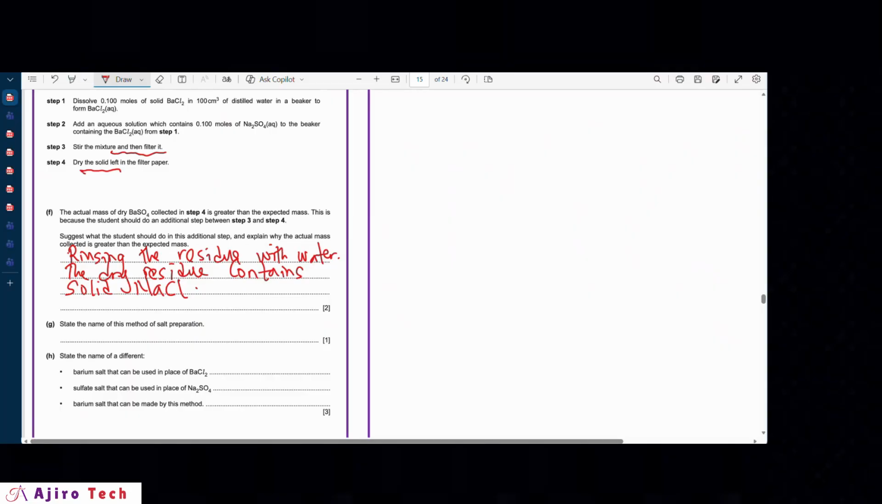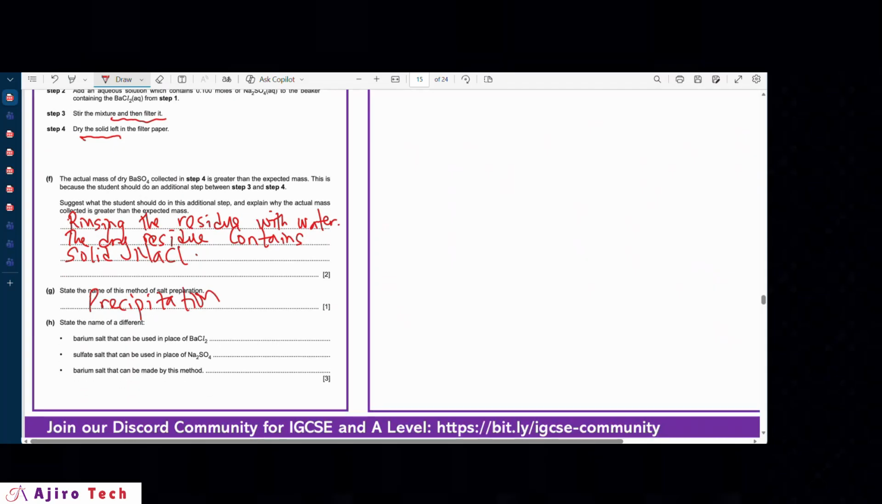Right? So state the name of this method of salt preparation. Like we already said, you're trying to prepare an insoluble salt, so it's called precipitation. That's the name of the method. All right. Now, state the name of a different barium salt that can be used in place of barium chloride.